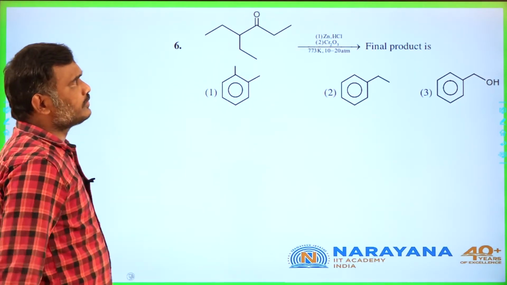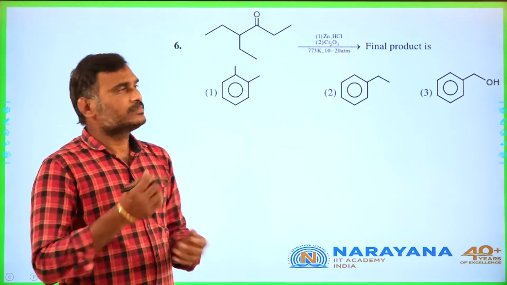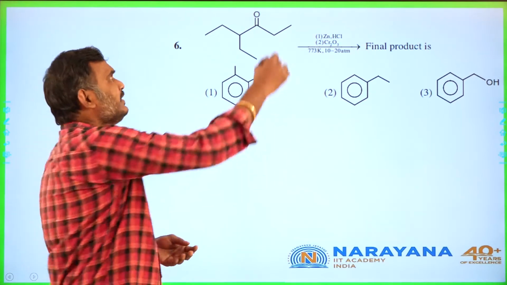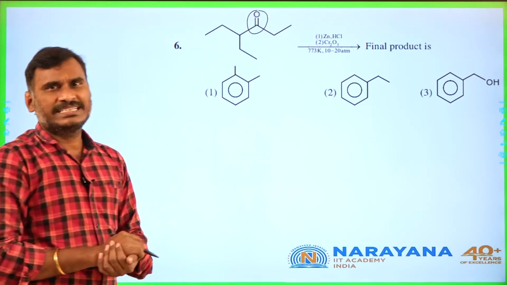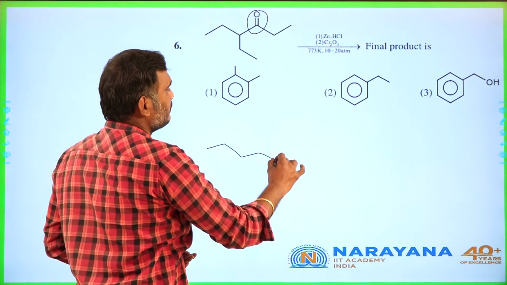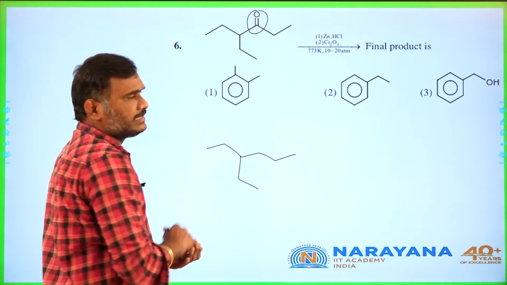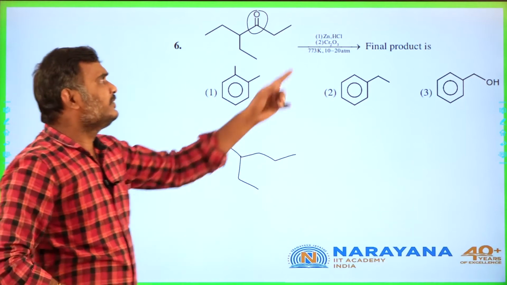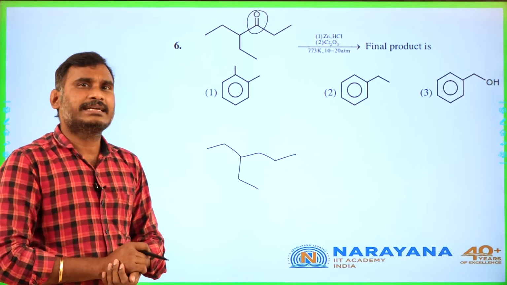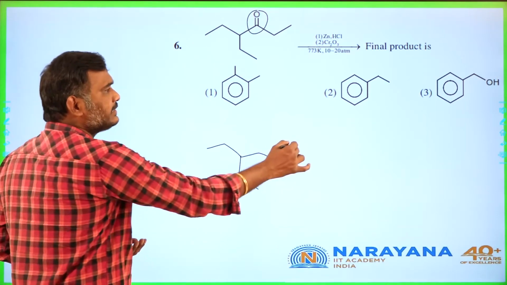Go for the next question, student. Zinc amalgam and HCl, that is nothing but Clemmensen reduction, which causes C double bond O to become CH2. Then that will become like this. An alkane will appear, which on chromium trioxide at high temperature and high pressure, which means aromatization, that is 1,